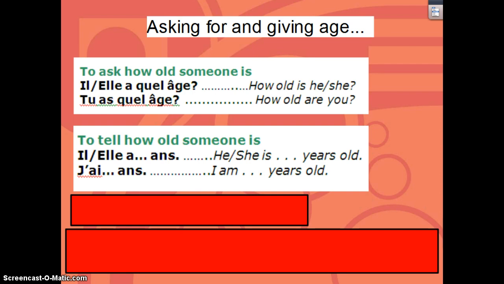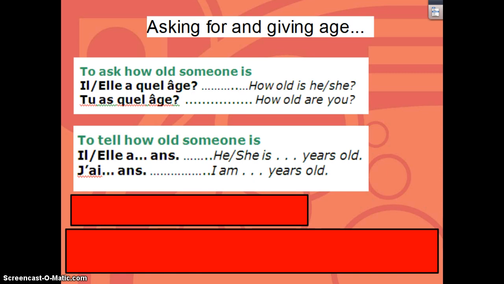But as far as asking for somebody's age, if you want to ask about somebody else, such as another boy in the class, you would ask il a quel âge. Please notice that they've got both il or elle here. You need to pick one or the other. Instead of making you write two separate sentences, I figured you could handle knowing that you can switch between il or elle. So il a quel âge is how old is he. Go ahead and try and say it. Il a quel âge.